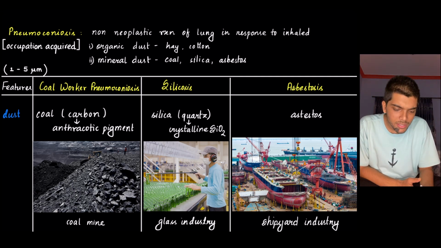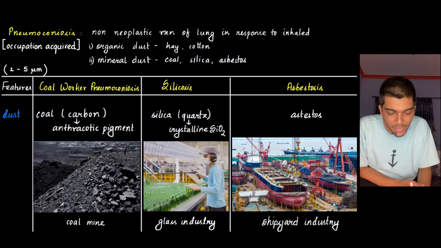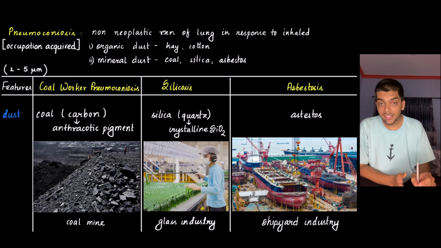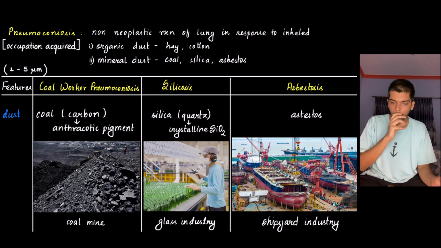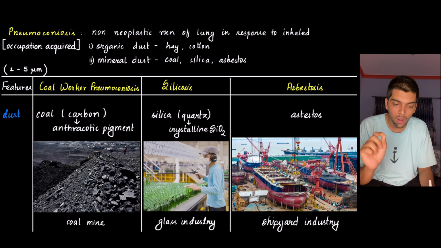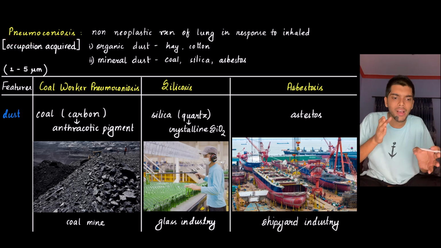At a corner, you can see something I have written in bracket, right? What have I written? I have written 1 to 5 micrometer. What could it possibly mean? It is referring to the size of the dust particle. Dust particle 1 to 5 micrometer in diameter. What's the significance? It is the dust particle of size 1 to 5 micrometer in diameter that is most responsible for causing pneumoconiosis. Why this particular value? Why 1 to 5 micrometer?